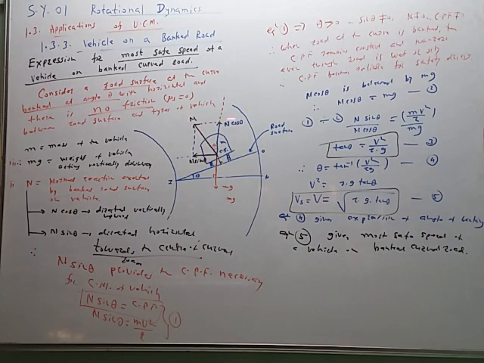It is divided into two components. One component is N cos theta, the other component is N sin theta. So N cos theta is directed vertically upward. Now if this angle is theta, then this is also theta, the angle of banking. Why? It is simple geometry. If this is theta, then this is 90 minus theta, because these are two vertically opposite angles. This is theta, this is 90 minus theta, therefore this is theta, and therefore this is also theta, like this. So if this is theta, this is also theta.